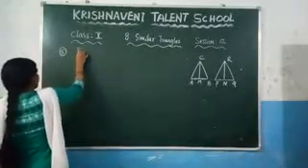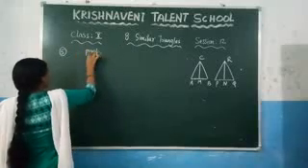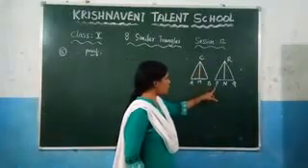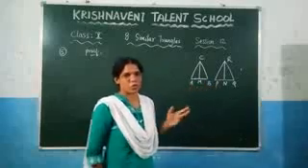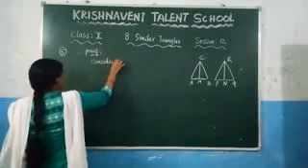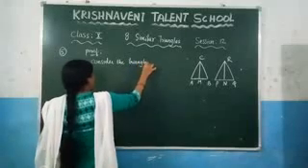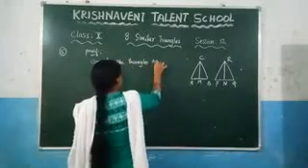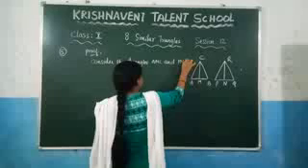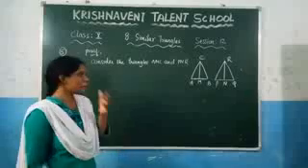So the first one, what we need to prove? Proof. So we have to prove here that triangle AMC is similar to triangle PNR. So you need to choose those two triangles. So consider the triangles. What are two triangles? AMC and PNR. Now you need to choose these two triangles, and we need to prove here these two triangles are similar.